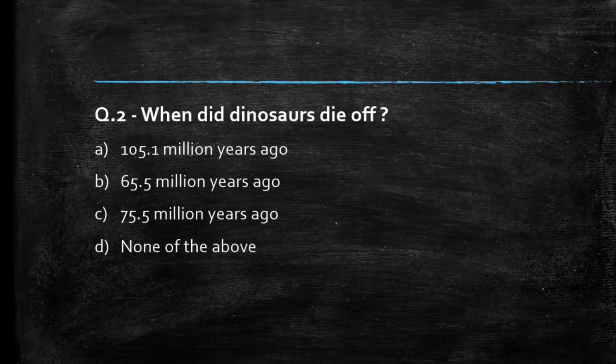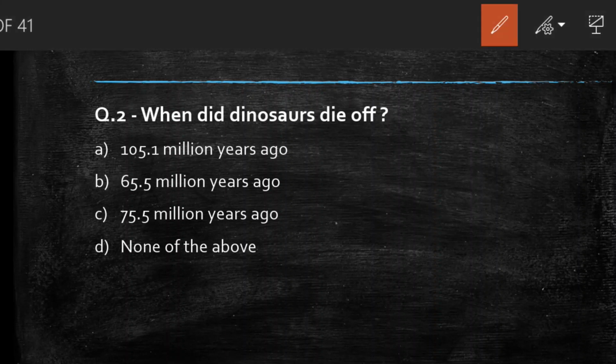Next question we have, when did dinosaurs die off? 105.1 million years ago, 65.5 million years ago, 75.5 million years ago, none of the above. Students, comment your answer. So the right answer to this question is option B, 65.5 million years ago.